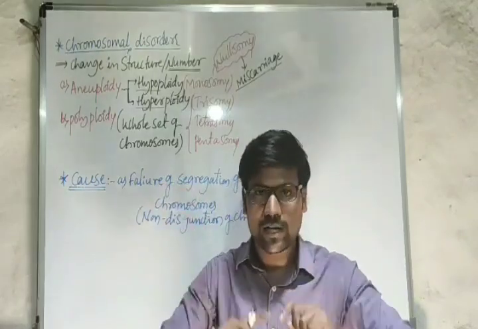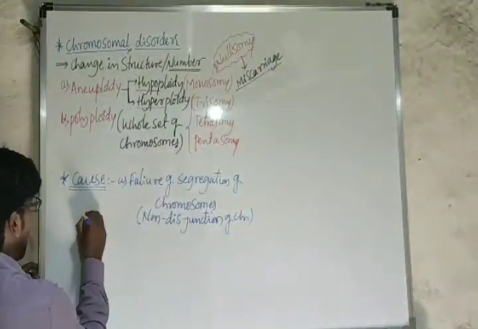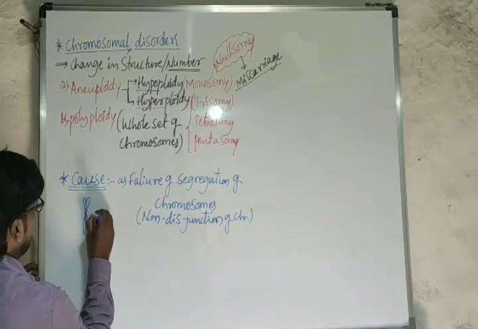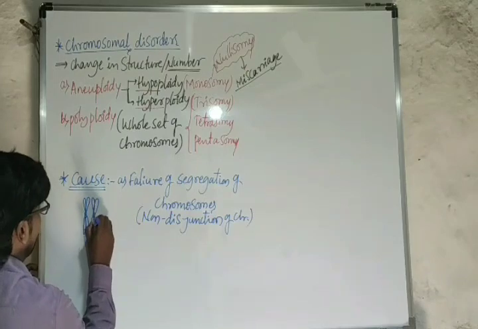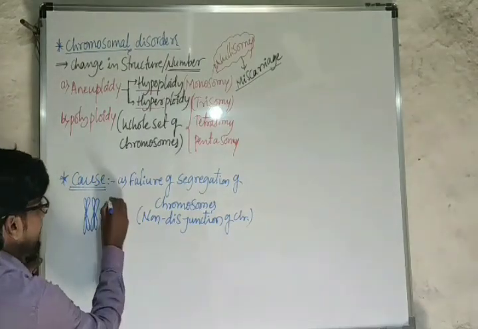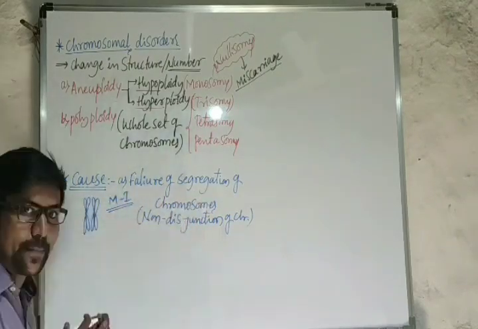That is after fertilization, right? Say for example, we are having this type of chromosome pair, a homologous pair. At the time of meiosis 1, the pair is going to separate.